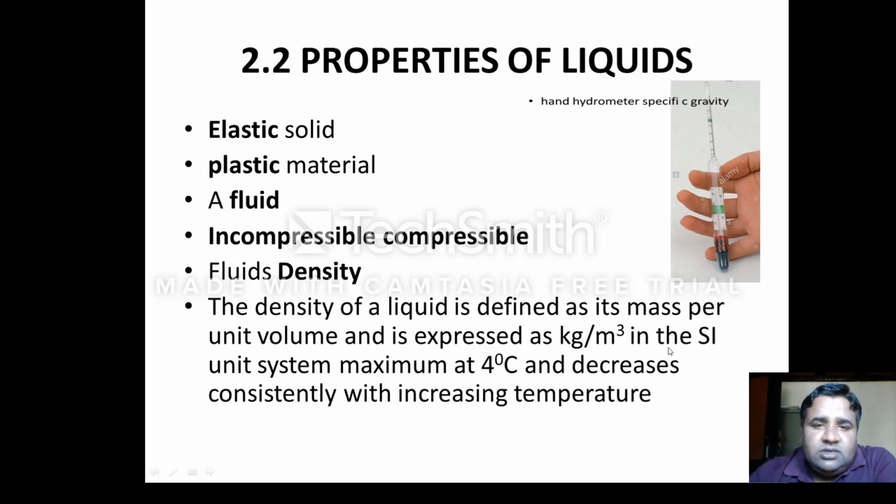In the SI system, it is maximum at 4 degrees centigrade. I mean to say that there is an impact of temperature on the density. As you increase the temperature for the water sample, the density will decrease. So this is about density.